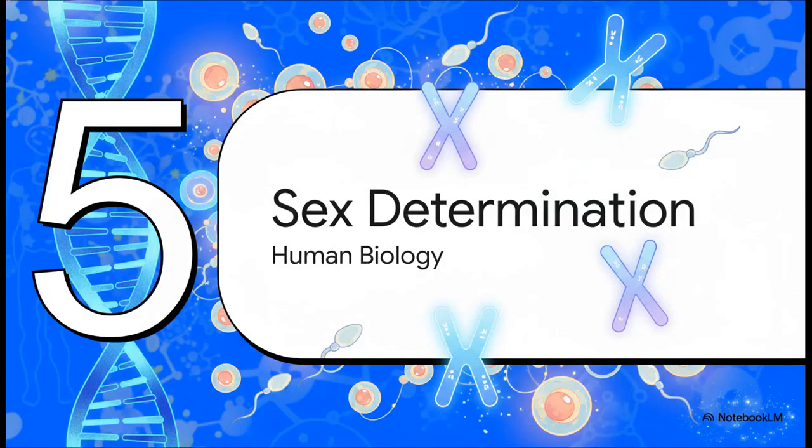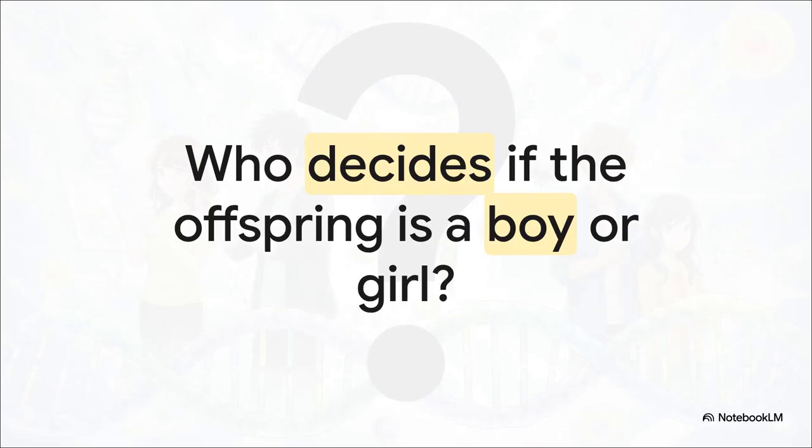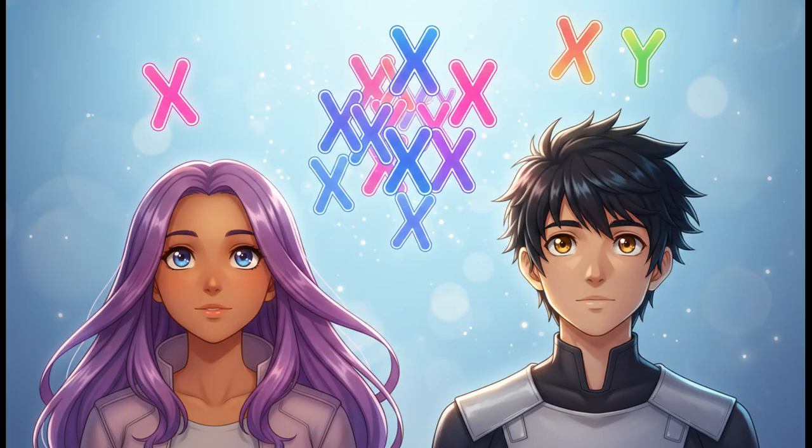And finally, Section 5, Human Sex Determination. Now, here's a question humans have literally debated for centuries. Who actually decides if an offspring is a boy or a girl? Does the mother determine it? The father? Is it just completely random? Well, as we've been learning in this explainer, there is a very strict biological rulebook at play here. Let's break down the human genetic blueprint.